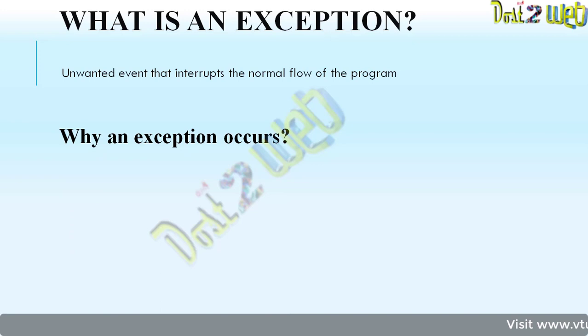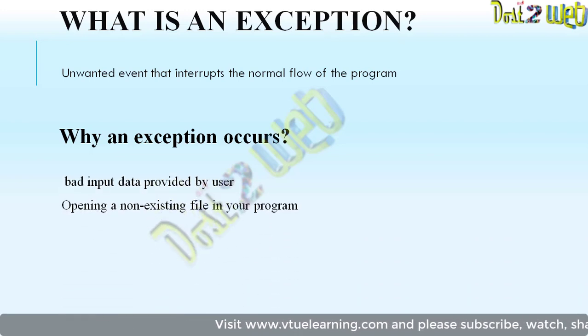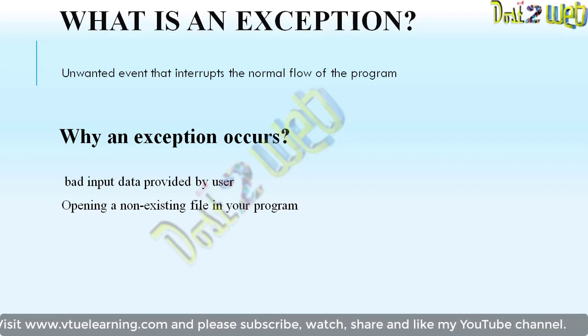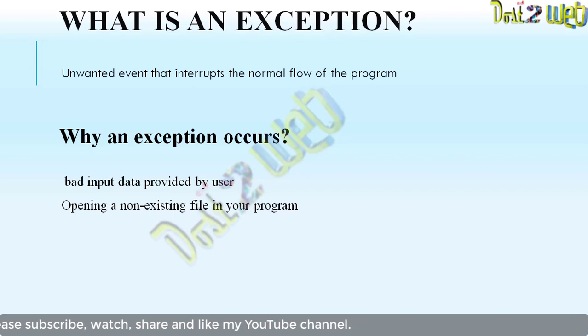So why does an exception occur? What happened, and why is it happening? As I said, bad input data provided by users. I have written a division program and someone has given the input 2 divided by 0, so the input was not given correctly by the user.